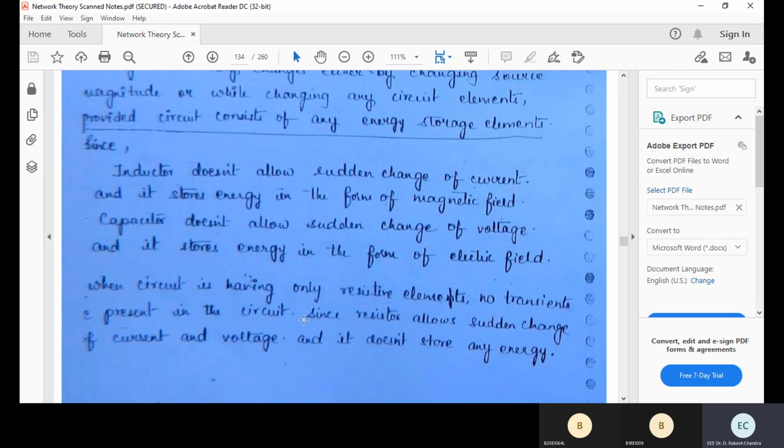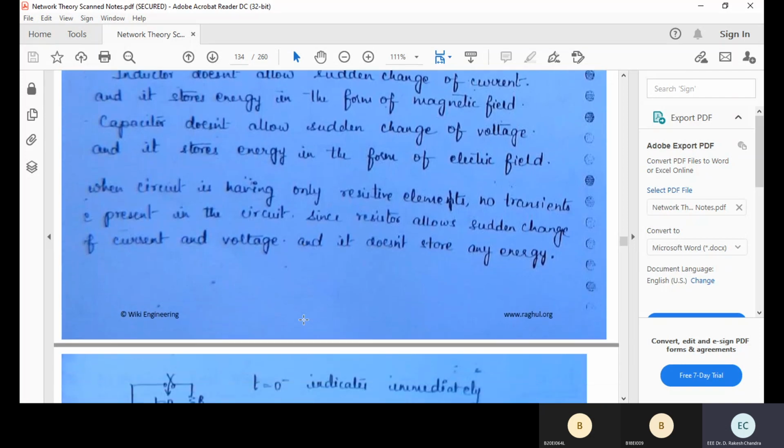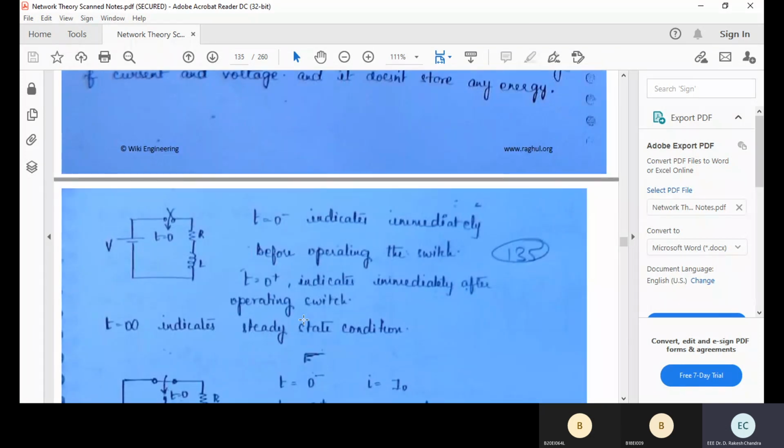For a pure resistive circuit, whether the switch is closed or open doesn't matter, because it does not store any energy, either in the form of a magnetic field or in the form of an electric field. So it doesn't matter for transients when only resistance is present. We'll just look into the fundamentals of transients. First, we will look into the series RL circuit.